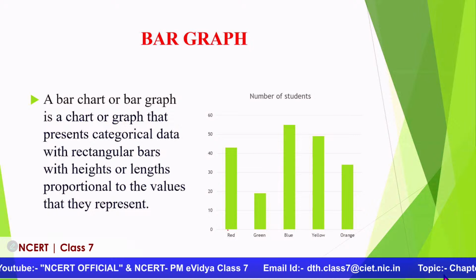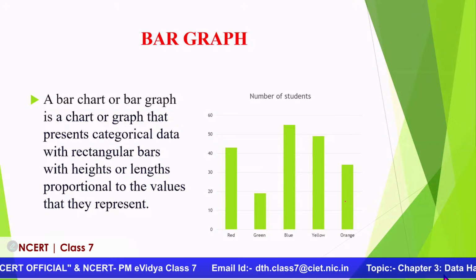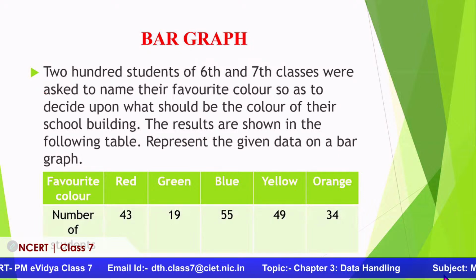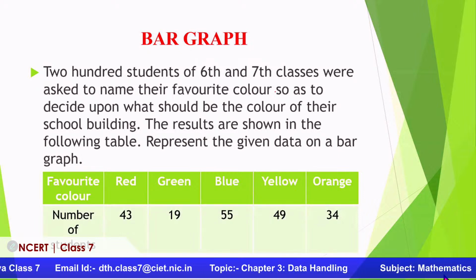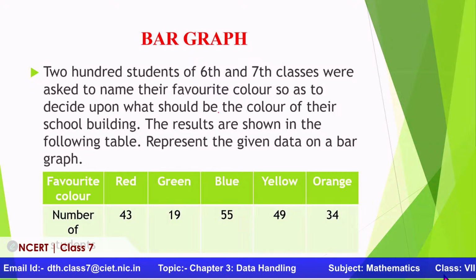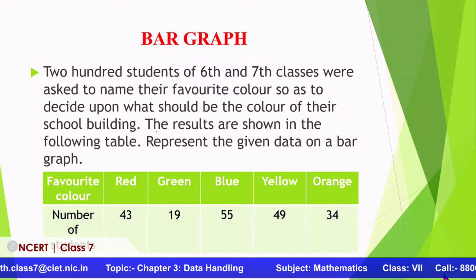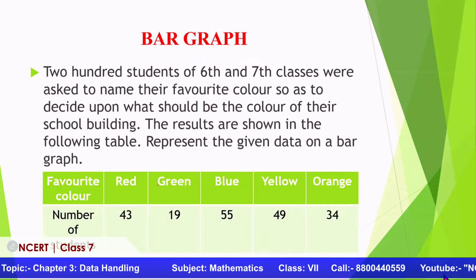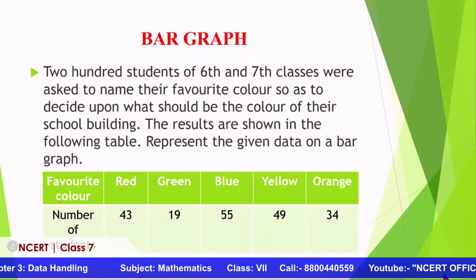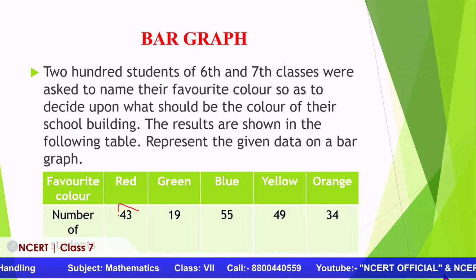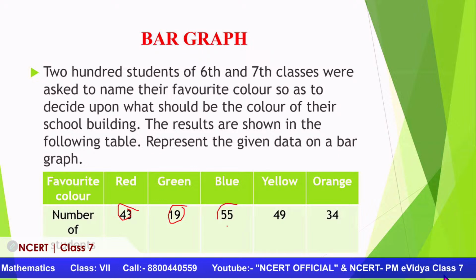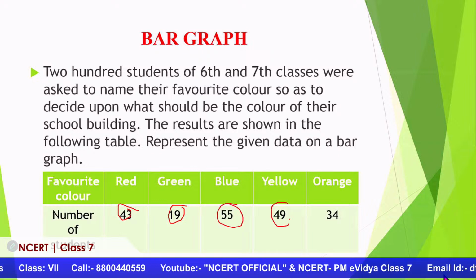So if you look at this, I will explain through another example. Okay. 200 students of 6th and 7th classes were asked to name their favorite color so as to decide upon what should be the color of their school building. The results are shown in the following table. Represent the given data on a bar graph. So number of students' favorite color: 43 students like red, 19 students like green, 55 students like blue, yellow 49 students, and orange 34.